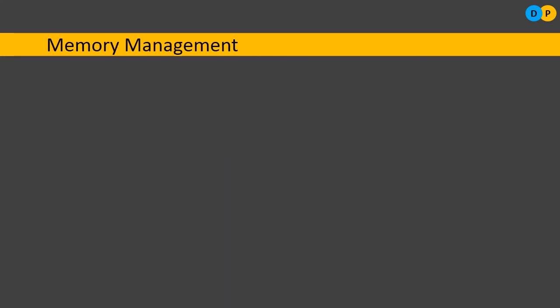Now let us study memory management. What is the function of the operating system in managing the memory? First, using the operating system, we can allocate memory. Let us say I am writing a program using C++. In order to write a program, I need to hold certain values. How can that be done? I cannot dictate terms to the computer, but I can take the help of the operating system.